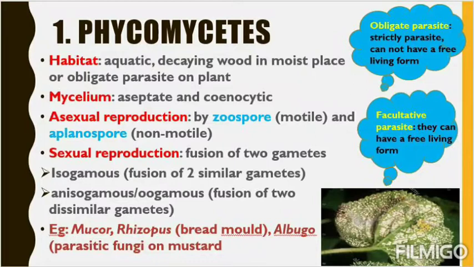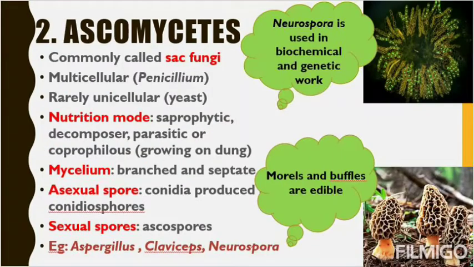They have a free form. They can live separately, independently, but if you keep them on a plant, they will become parasitic. So facultative parasites are occasionally free living and most of the time parasitic. But obligate parasites don't have a free living form, they are always parasitic. So these are the characteristics of the Phycomycetes group.